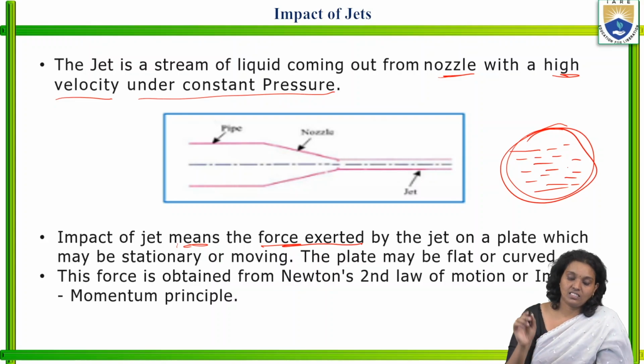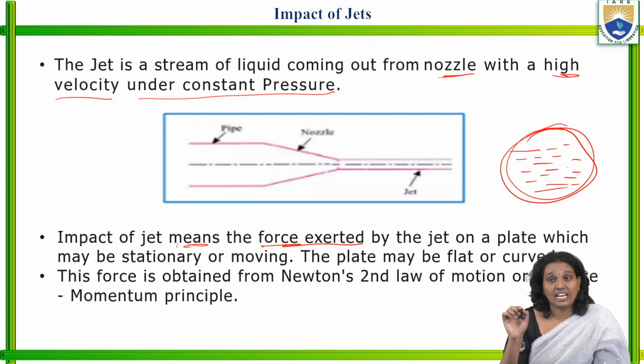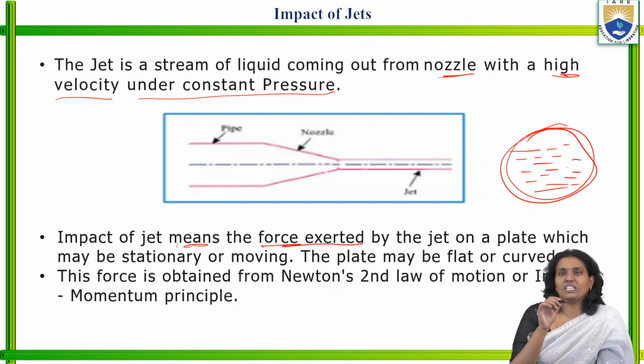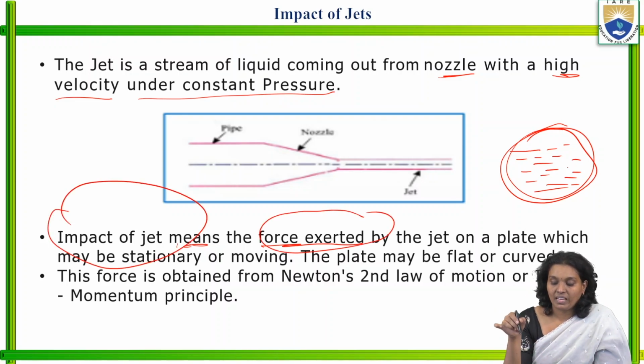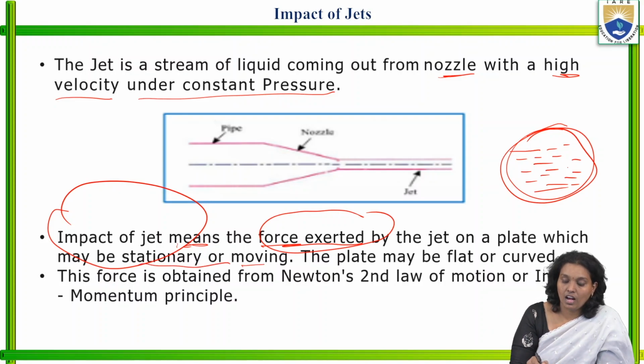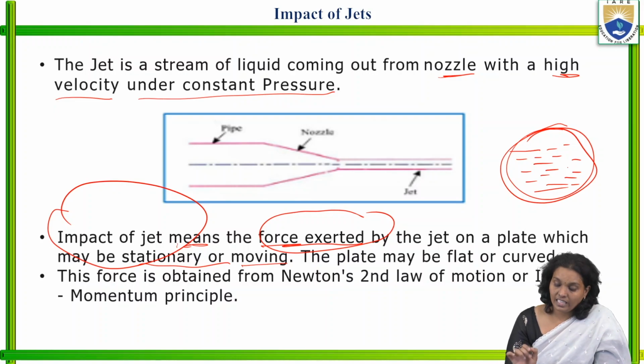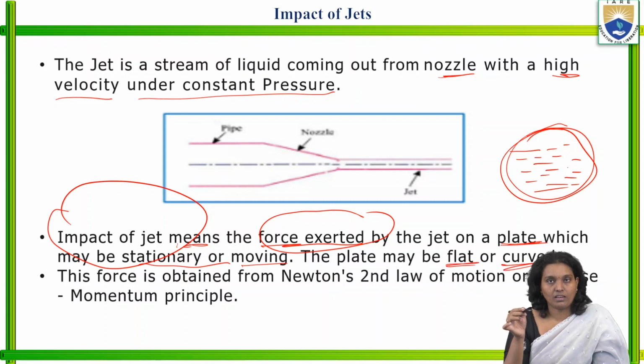So the impact of jet means the force exerted by the jet on the plate, which may be stationary or moving, and the plate may be flat or curved, depending upon the requirement of that particular project.